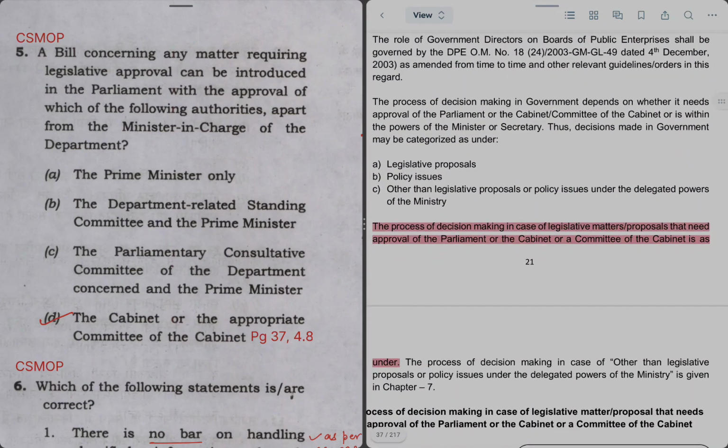So it explains the process of decision making, in this case in legislative matters in which approval of parliament or cabinet is required. So it is given as below.